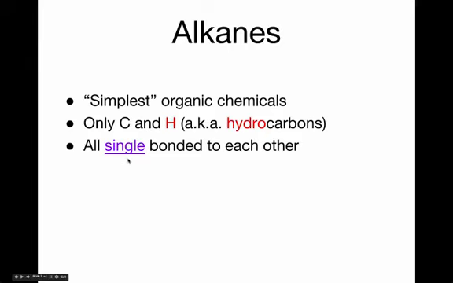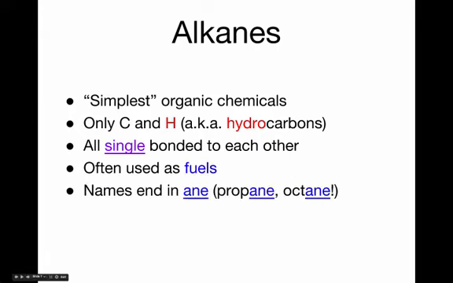Alkane molecules have all single bonds. Some of the molecules that I showed you in the previous section had double and triple bonds between the carbons. Alkane molecules all have single bonds at each particular atomic attachment. Alkane molecules are often used as fuels. Each type of alkane molecule has a name that ends in the letters ANE.